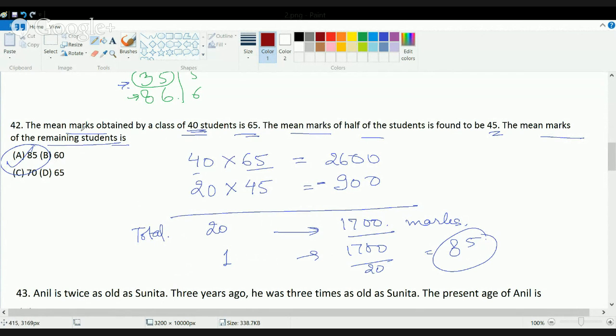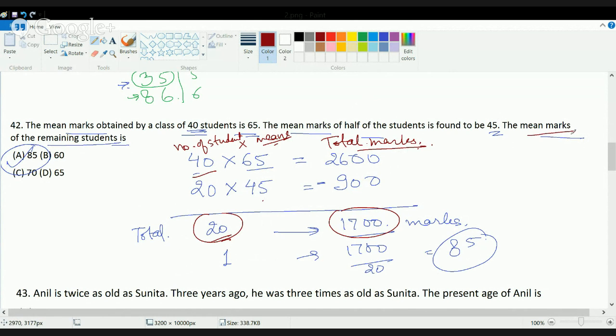So it's just a repetition. For this question, you have to first find out the total marks. And how can you find out the total marks? Total marks is the multiplication of the mean marks and the number of students. Then you find out the total marks for both the cases, subtract them and get the total marks for the remaining students. The number of remaining students is 20, because there are a total of 40 students and 20 of them have a mean of 45. So the mean marks of the remaining students should be 85. So this is a simple question on finding mean.